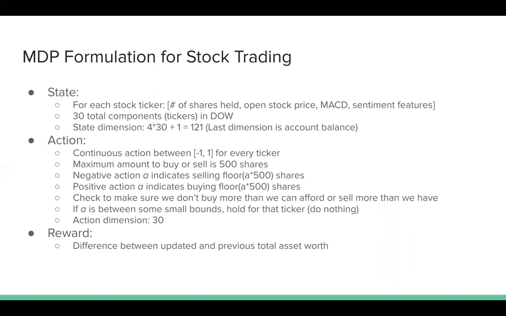The reward is the difference between the updated and previous total asset worth. The asset worth is calculated by multiplying the shares held by their market price, and we also add the current balance of the agent to that.